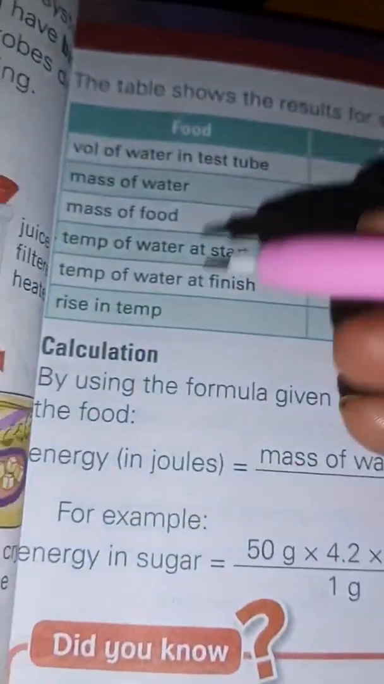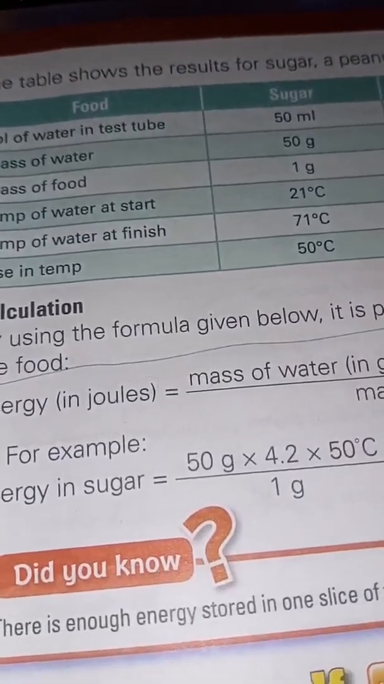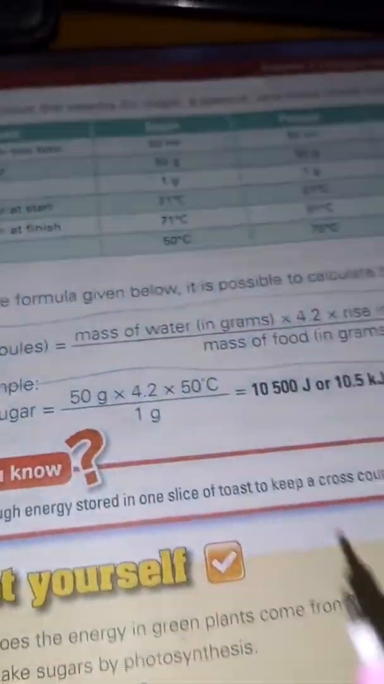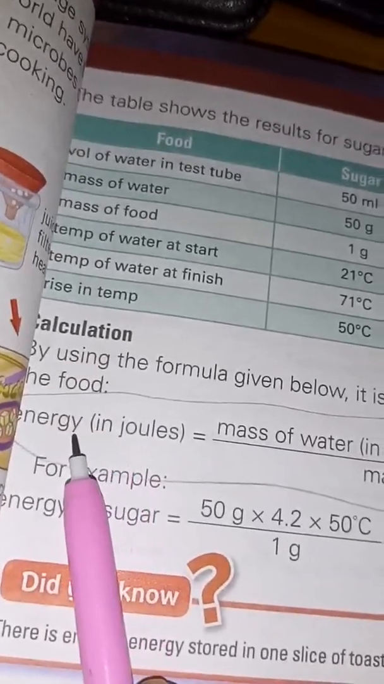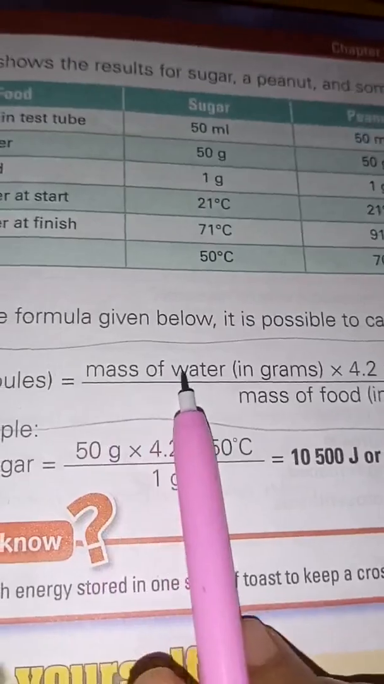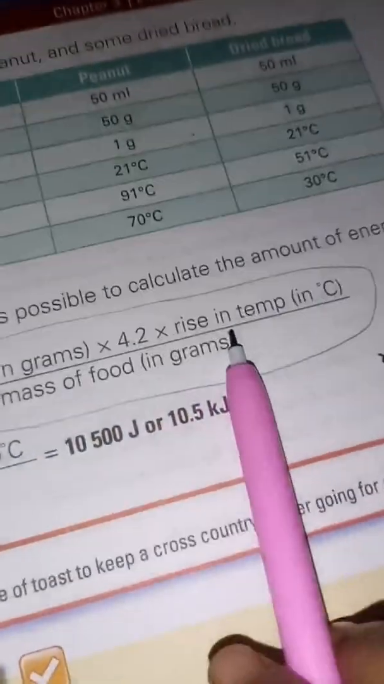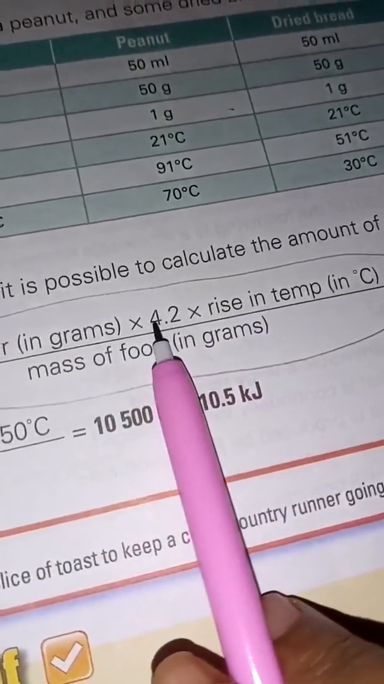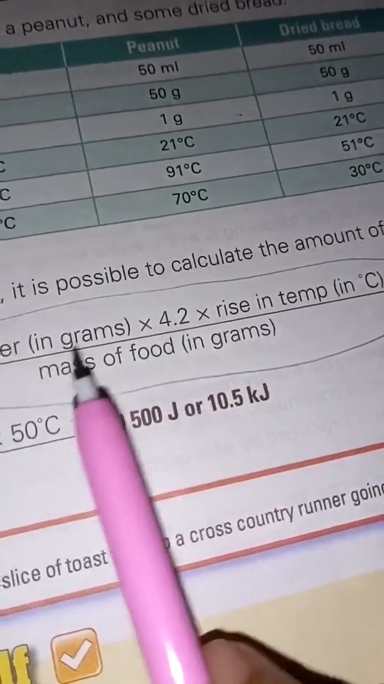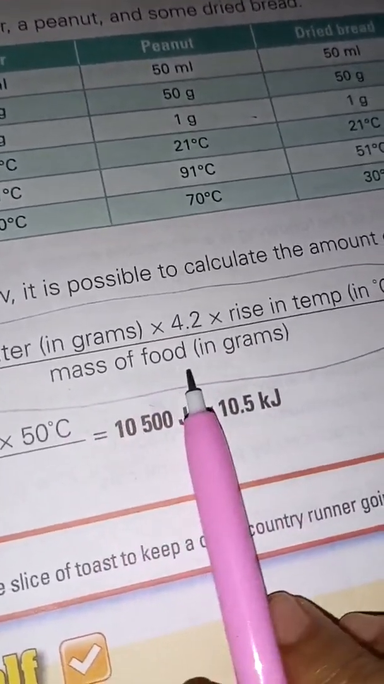So this formula is very, very important for you to memorize. How can you find out the amount of energy produced in a certain food? You take the mass of the water that you have taken and how much temperature rise is there. This is a constant, it will always remain there. So आपको ये 4.2 याद रखना होगा और मास ऑफ द फूड याद रखना होगा.